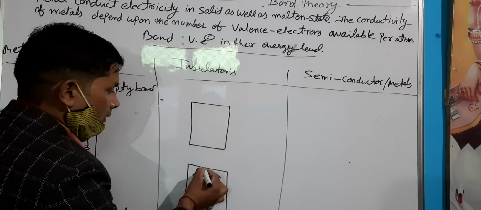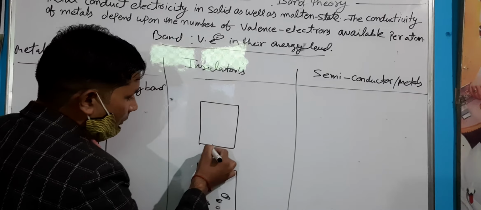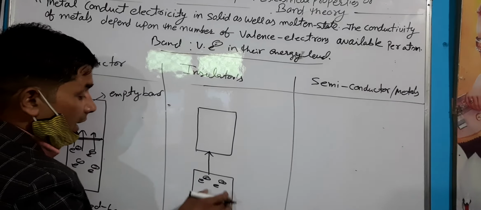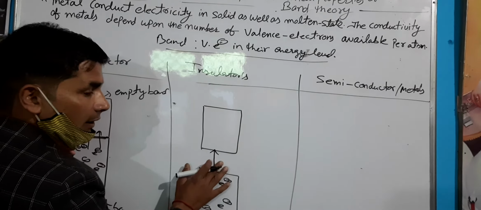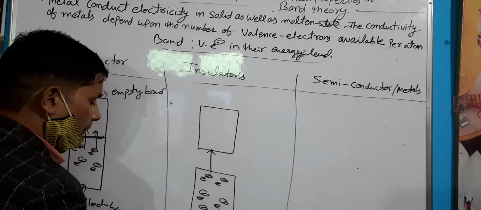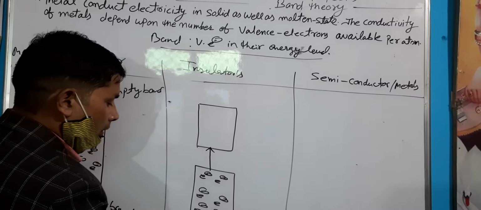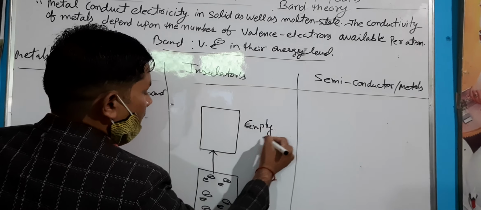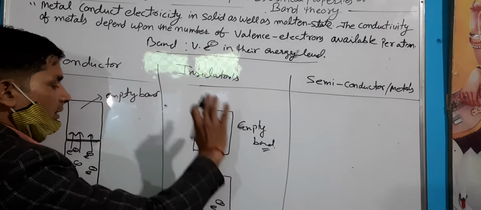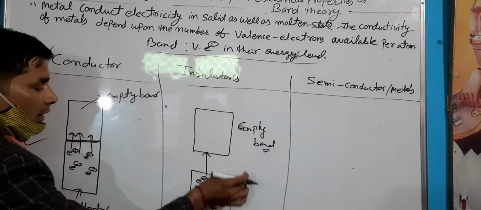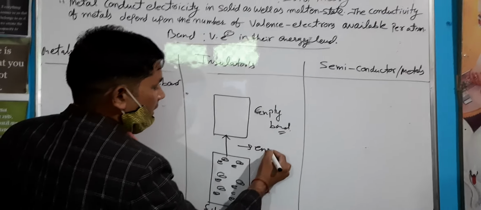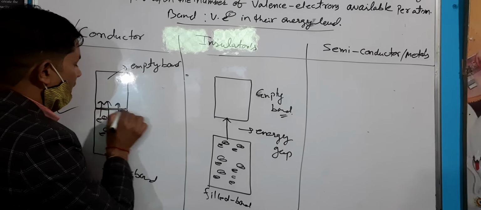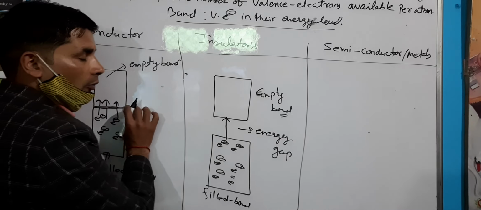Even in the molten state, electrons need maximum energy, so it is very difficult to jump from the filled band to the empty band. This type of substance is known as an insulator. This gap is known as the energy gap, or forbidden zone.